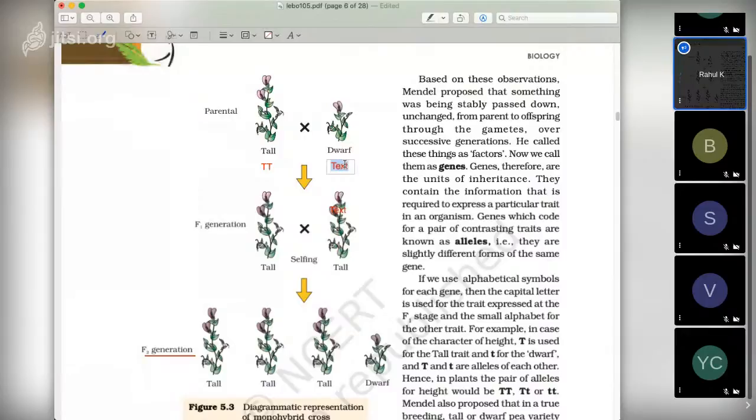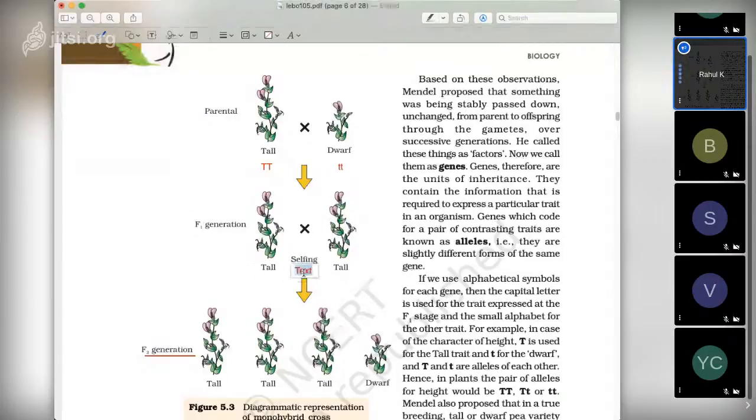Got it? And like this, so here this is capital T, small t, small t. In this you will get, both of these are capital T, small t.